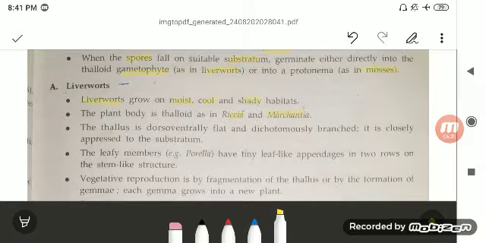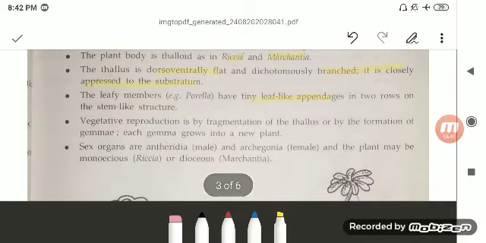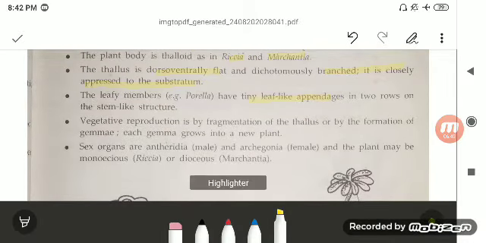The thallus is dorsoventrally flat and branched, and it is closely appressed to the substratum. The leafy members have tiny leaf-like appendages in two rows on the stem-like structure. Now the reproduction: vegetative reproduction is by fragmentation of the thallus or by the formation of gemmae, a multicellular structure by which they grow into a new plant.